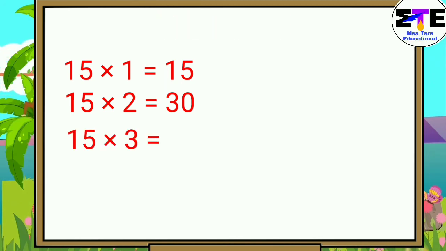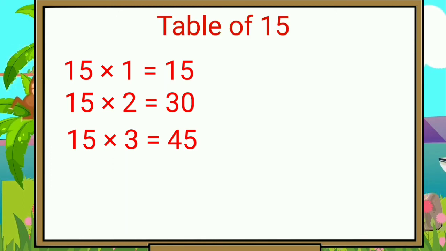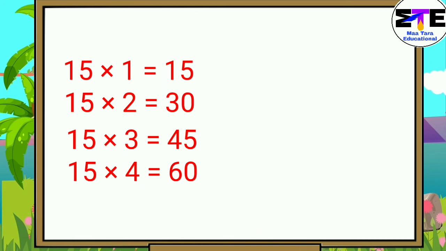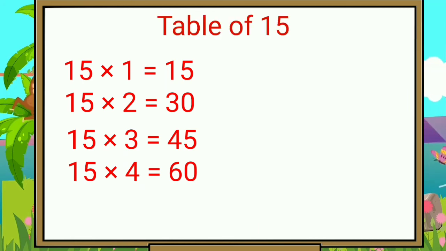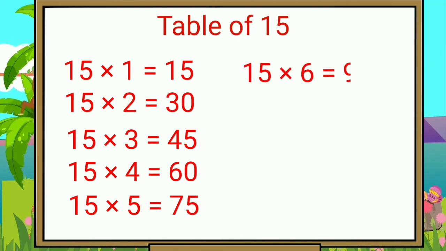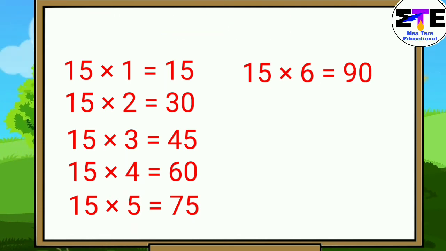15 threes are 45. 15 fours are 60. 15 fives are 75. 15 sixes are 90.